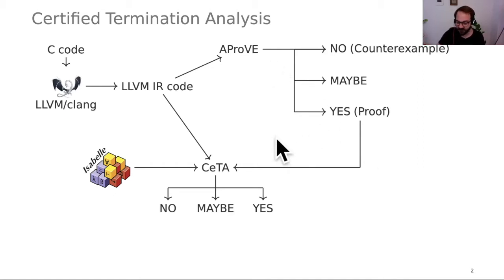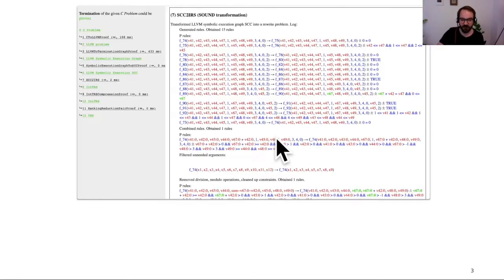So AProVE usually gives you some justification or a proof why this is terminating for all inputs. But these are machine-generated proofs which contain, for example, large integer transition systems. And there's no way for a human to actually read and check this. And this is where we come in.